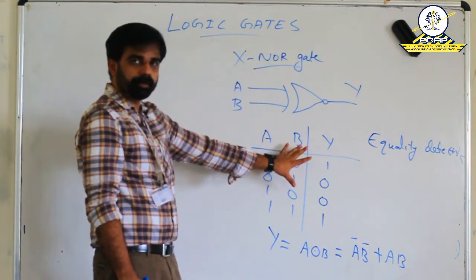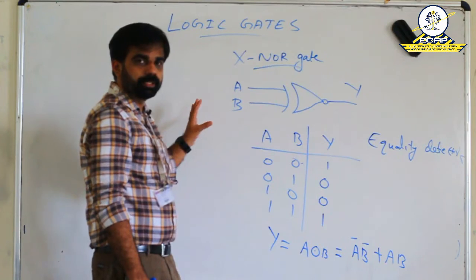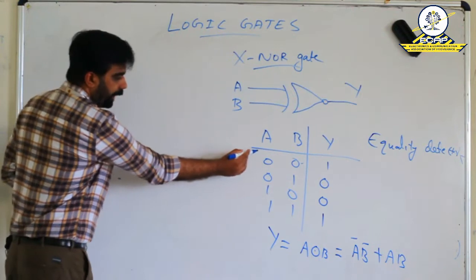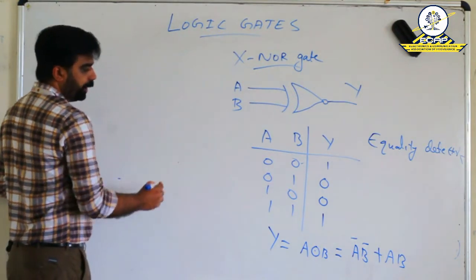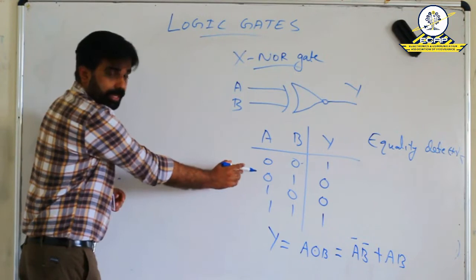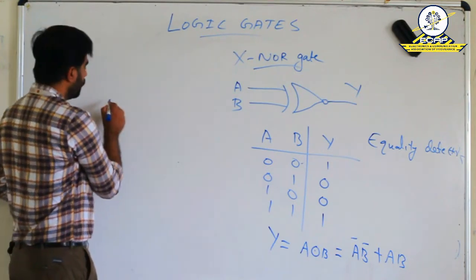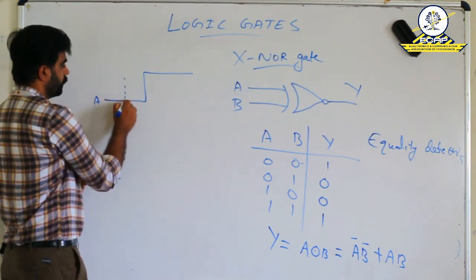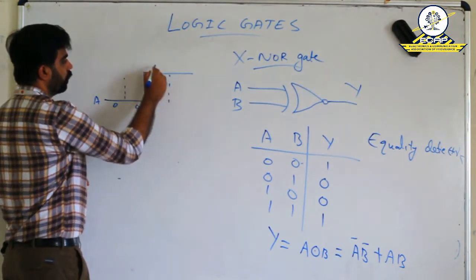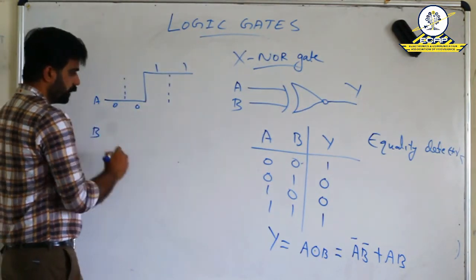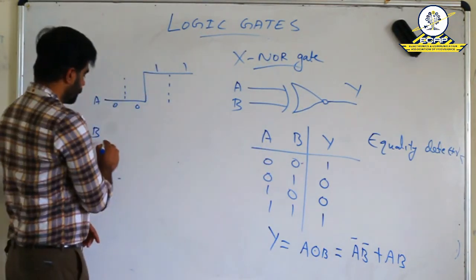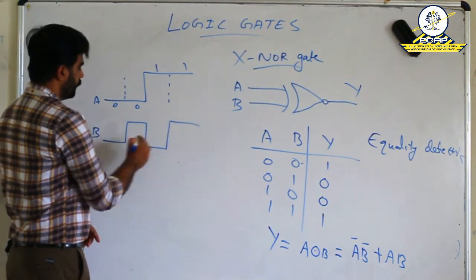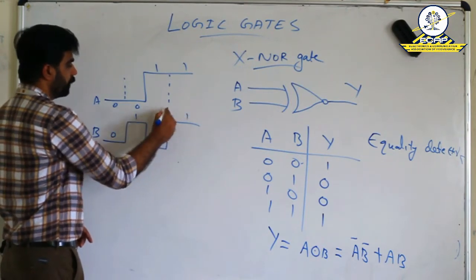So by using this truth table, we can draw the logic waveform or output waveform. A and B are the two inputs. From the truth table, we can see first two half cycles A is 0, next two half cycles A is 1. That is 0, 0, 1, 1. Second input B, first half cycle 0, then 1. Then again 0, then 1. That is 0, 1, 0, 1.